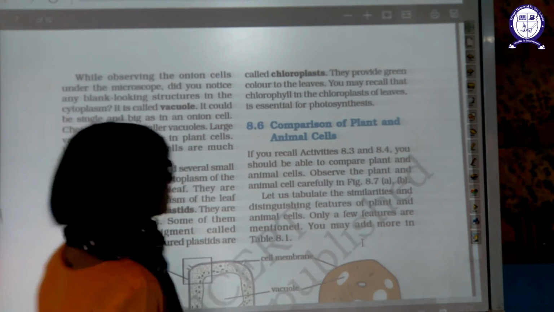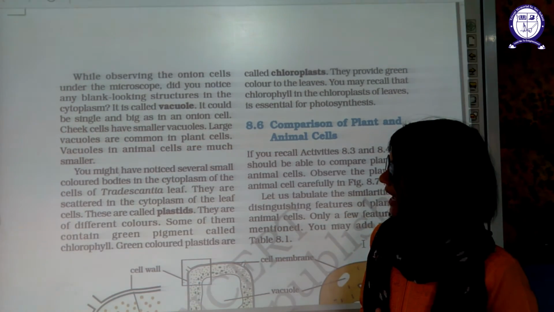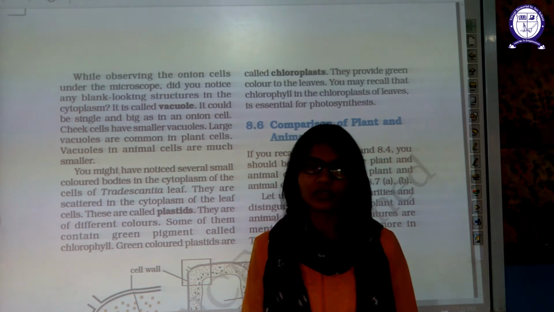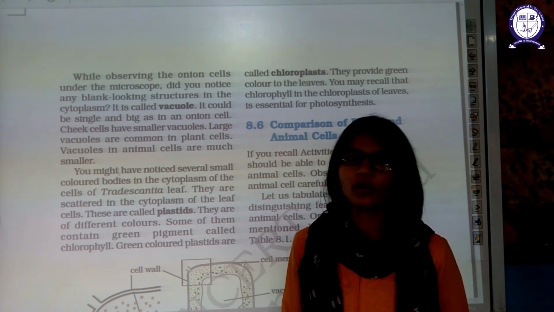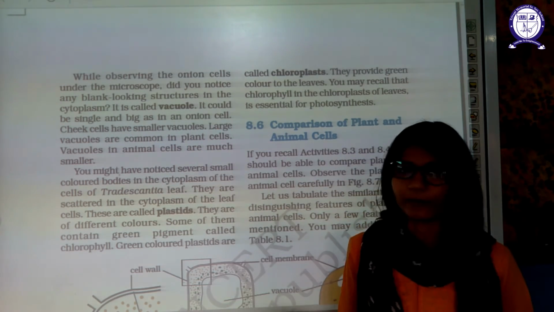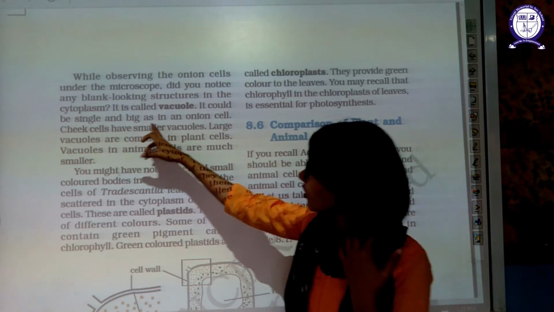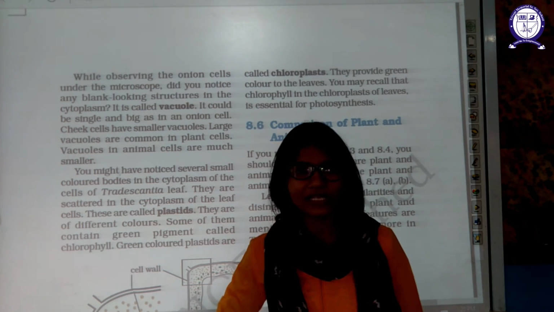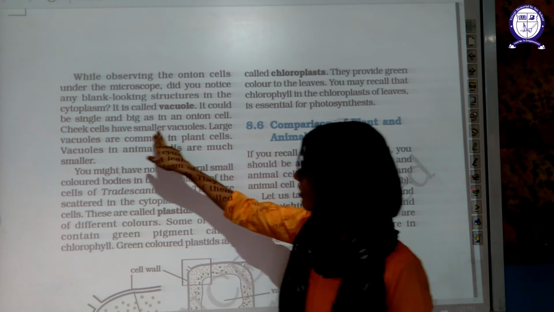Now, while observing the onion cell under the microscope, did you notice any blank looking structure? In a plant cell, one more structure is very visible under the microscope. It is the vacuole. What is this vacuole? It could be single and as big as the onion cell. It's the largest cell organelle in the plant cell. A cheek cell, which is an animal cell, has a small vacuole or no vacuole at all. Large vacuoles are common in plant cells.